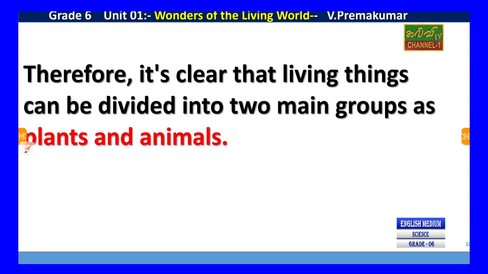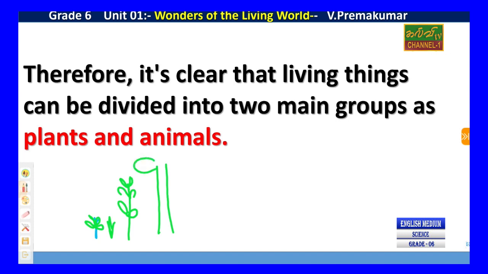Therefore it's clear that living things can be divided into two main groups, plants and animals. We categorize living things as plants and animals. This is very important. We are going to study plants. Small plants, some bushes, and sometimes the biggest plants, big trees, are all plants.